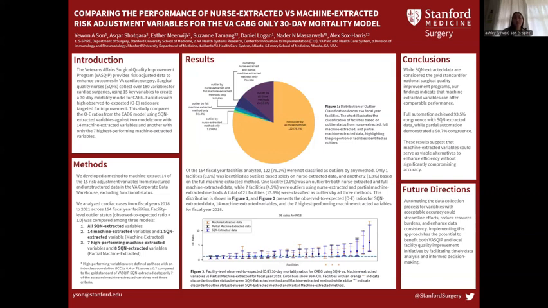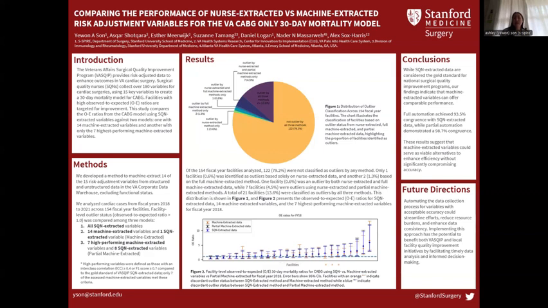The Veterans Affairs Surgical Quality Improvement Program, also known as VASQIP, provides risk-adjusted data that is essential for improving cardiac surgical outcomes. Surgical quality nurses, also known as SQNs, collect over 180 variables related to cardiac surgeries and utilize 15 key variables to develop a 30-day mortality model for CABG procedures. Facilities with high observed to expected ratios are targeted for quality improvement efforts.